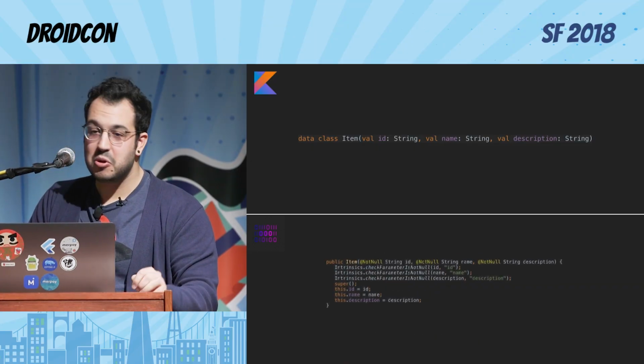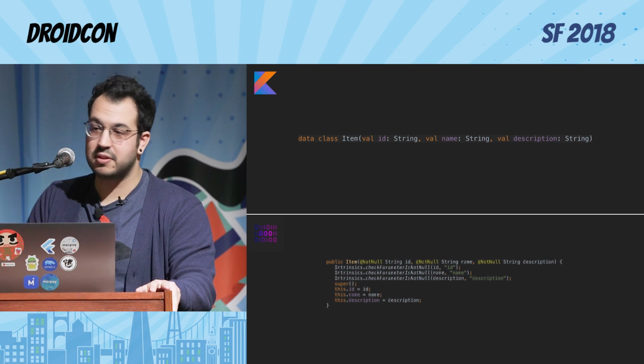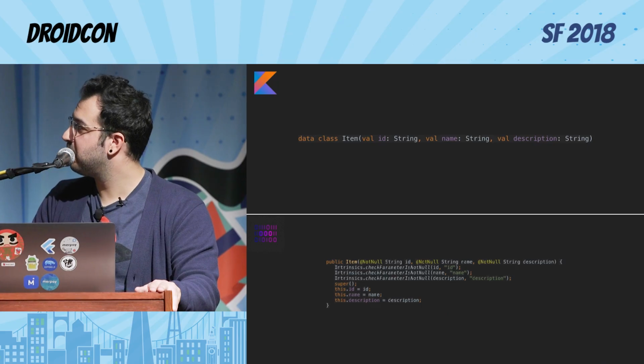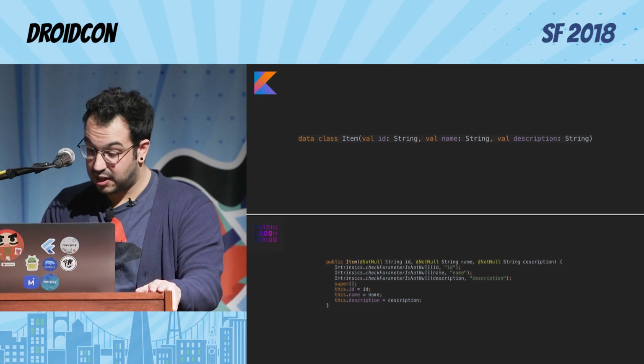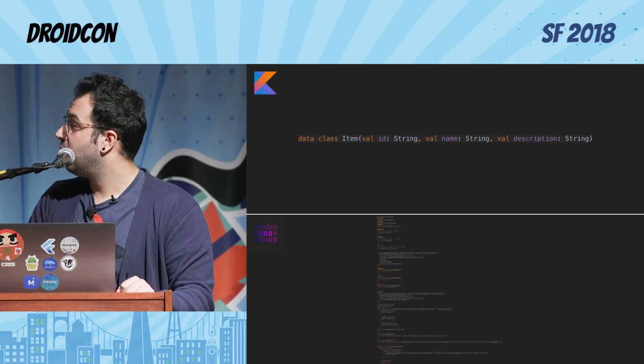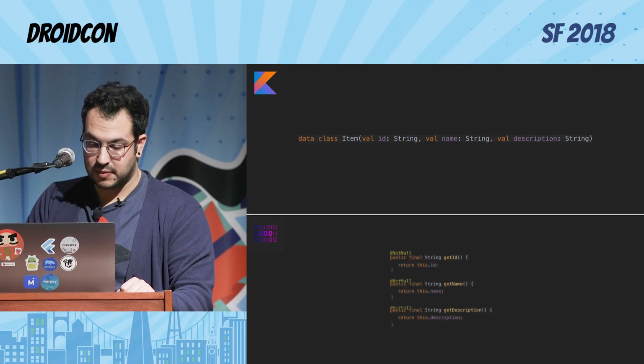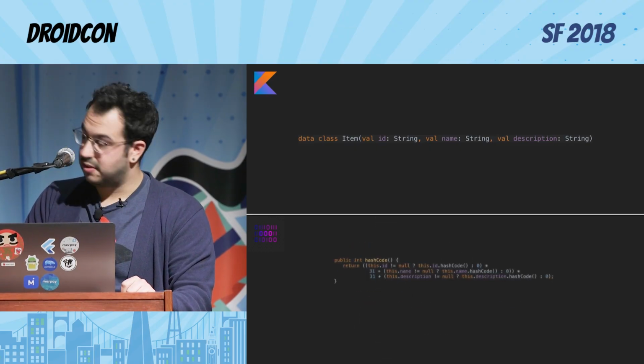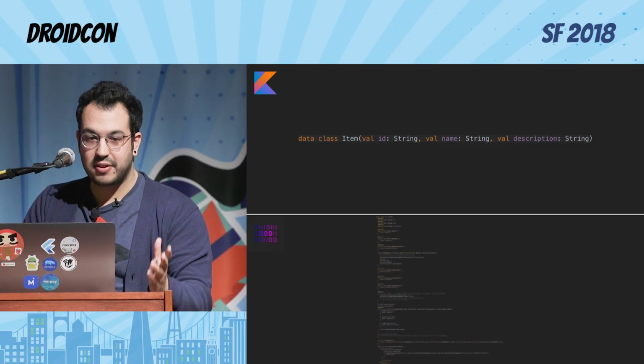No error prone, no human errors. I make a lot of errors, so I need to triple check all my code and do 3 unit tests for all of them because I'm a human, sorry. So it creates for you the constructor, all the getters, and it keeps creating things for you, the equals, the hash code, but it creates more things.